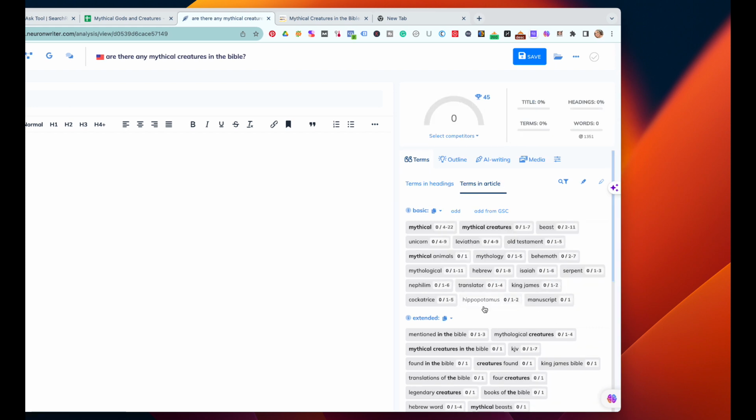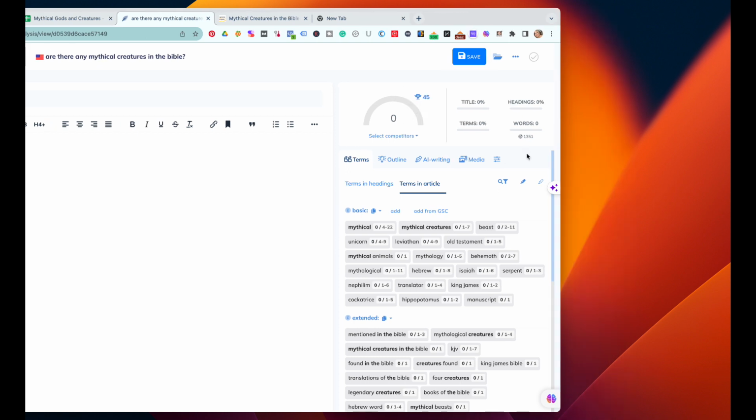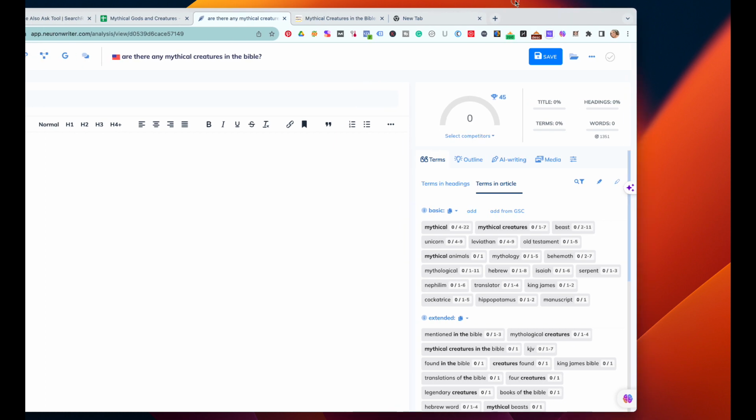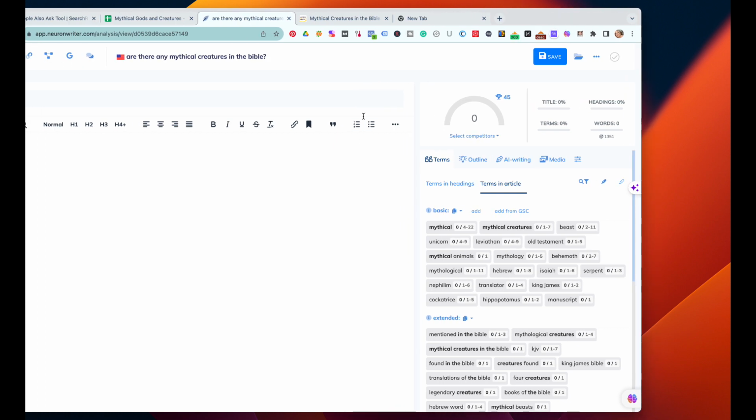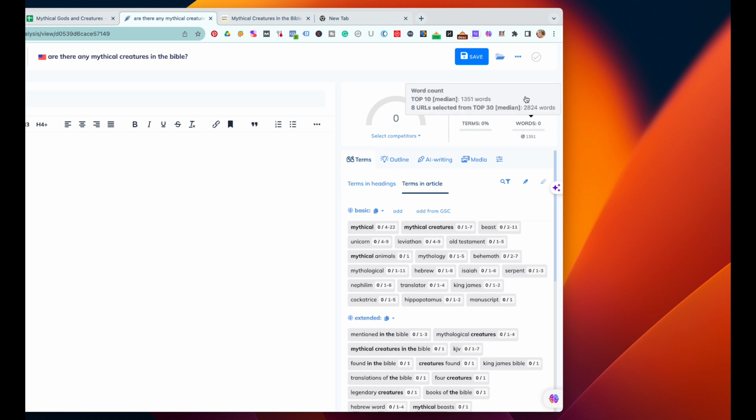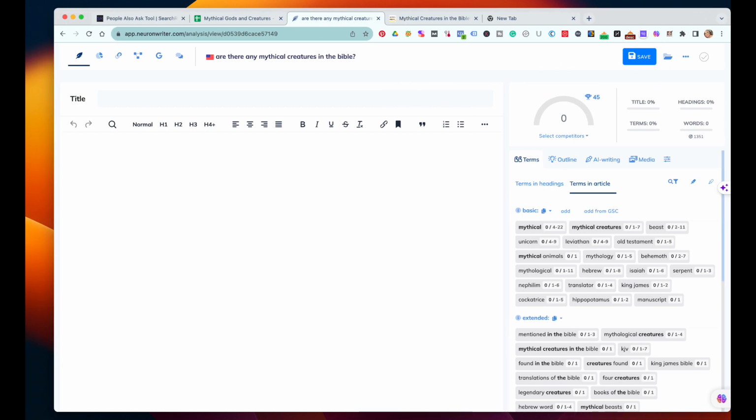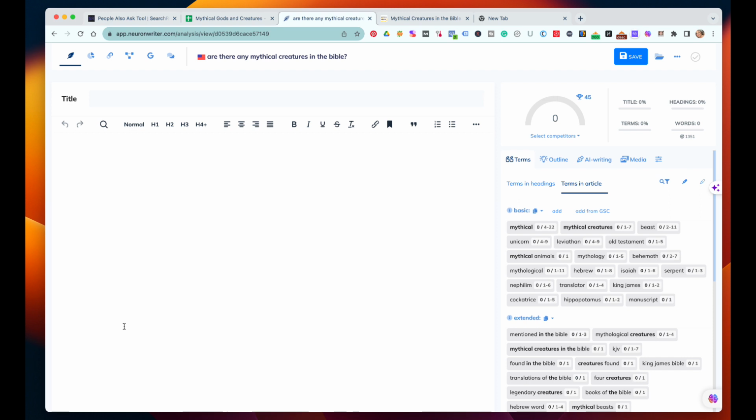These are going to have to be in there unless, of course, they don't belong in there. I have a score of 0 right now, of course, and the top words to beat are around 1,300. And remember, I've said this over and over again, the length does not matter if it's full of fluff and it doesn't help anybody. So you're not trying to beat them with words. You're trying to beat them with value. So that's what you're trying to beat your competitors with.